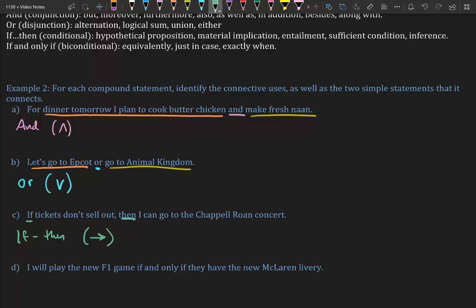Imagine the arrow is taking me to the conclusion. Our first simple statement is tickets don't sell out. Our second simple statement is I'm going to go to Chapel's concert.